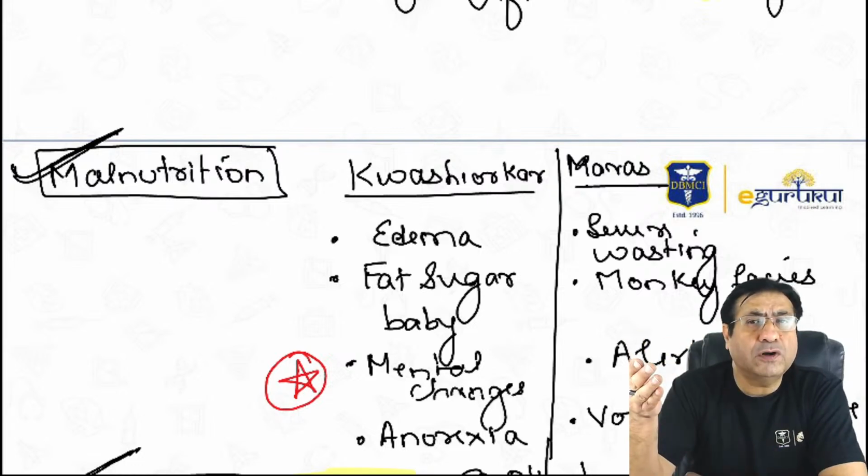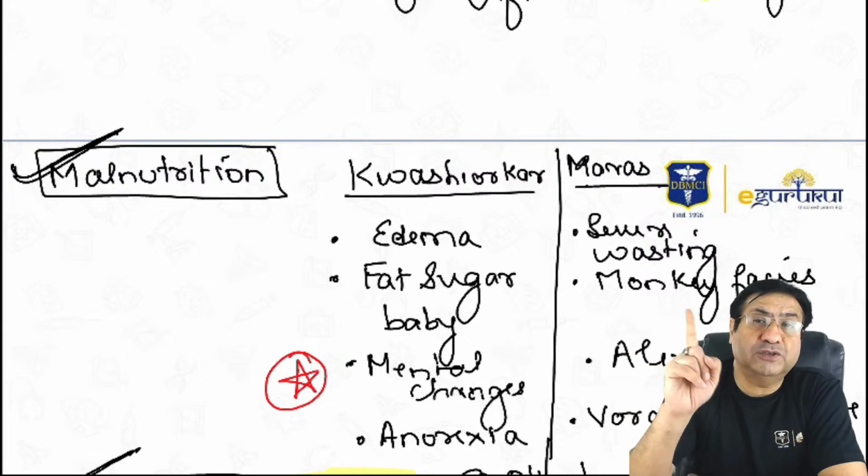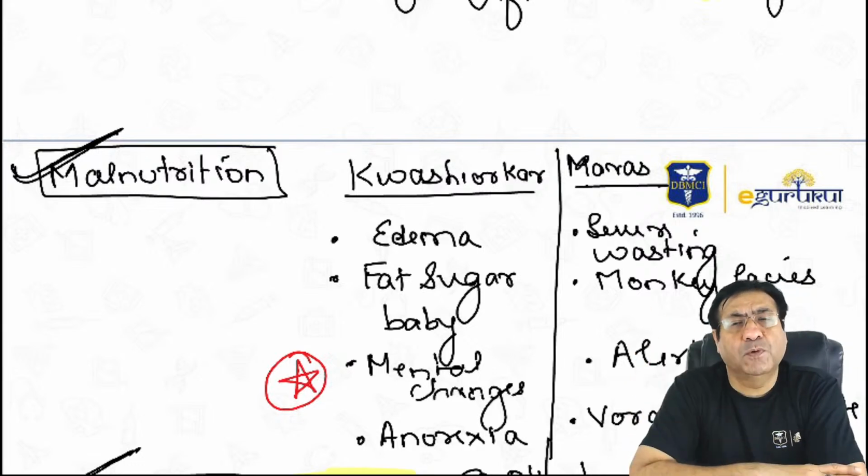Then another very important question is, what is the treatment of choice for enuresis? It's non-pharmacological treatment, bell alarm treatment. But what is the drug of choice? It is oral desmopressin.